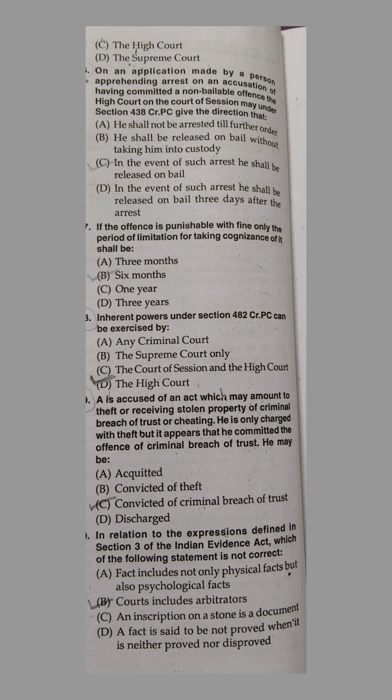Our next question is, A is accused of an act which may amount to theft or receiving stolen property or criminal breach of trust or cheating. He is only charged with theft, but it appears that he committed the offence of criminal breach of trust. He may be A. acquitted, B. convicted of theft, C. convicted of criminal breach of trust, D. discharged. And the correct answer is C. Convicted of criminal breach of trust.